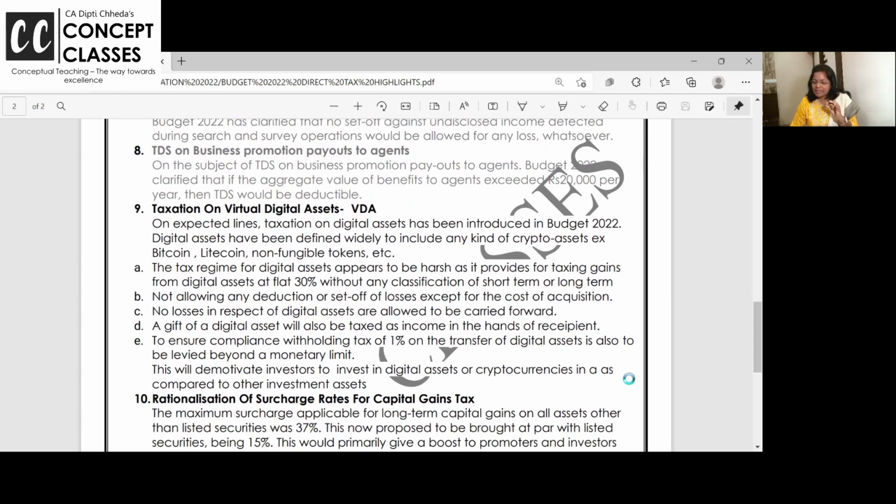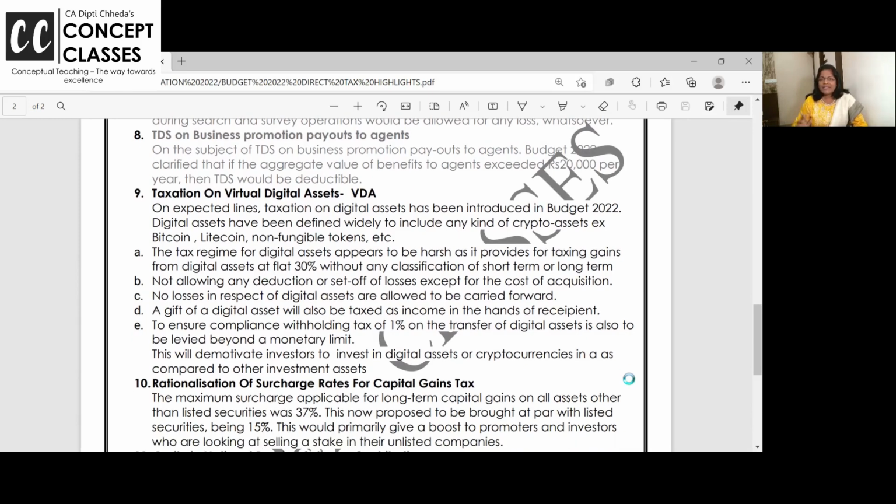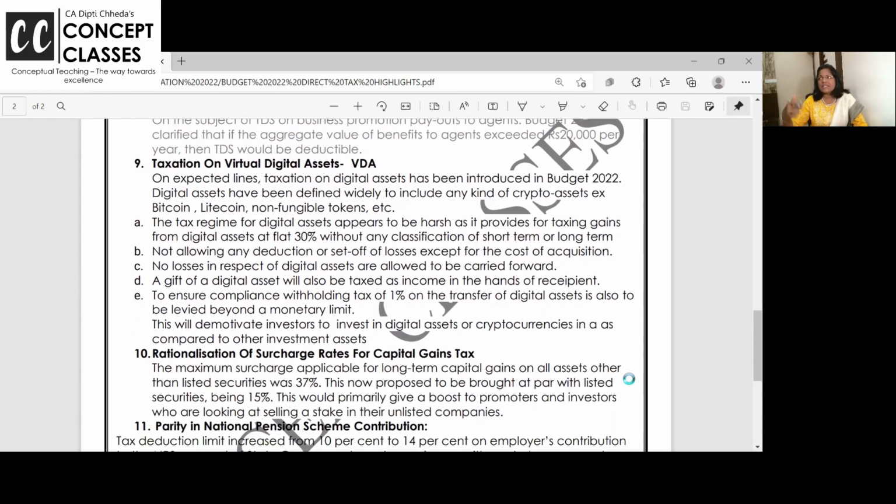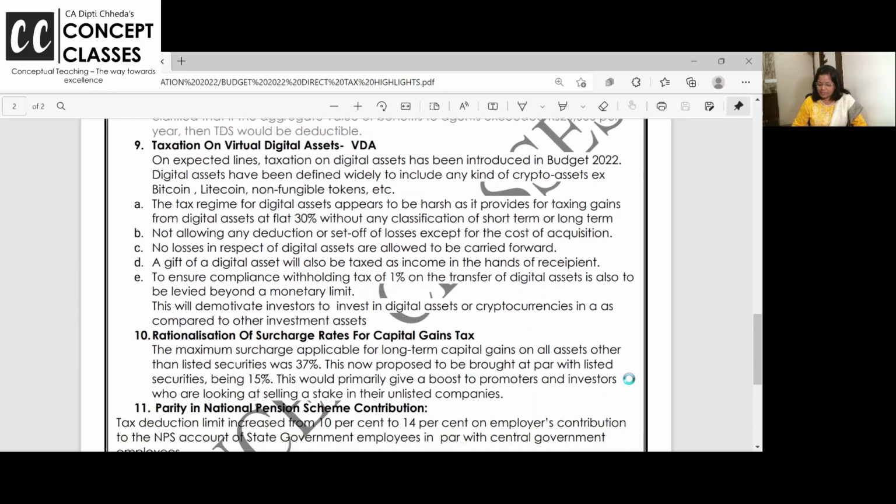I want to repeat, the budget is saying that if the aggregate value of the benefits in the form of business promotion payouts, you know, sometimes we get the promotion from the company and we give it to our agents. So whatever it may be, if you are giving promotion payouts in the form of advertisement, commission, anyhow to your agents, then if it is above 20,000, TDS applies. Rates and all we'll definitely discuss. This is just the proposal right now. So I'm discussing. This is a wide topic introduced now.